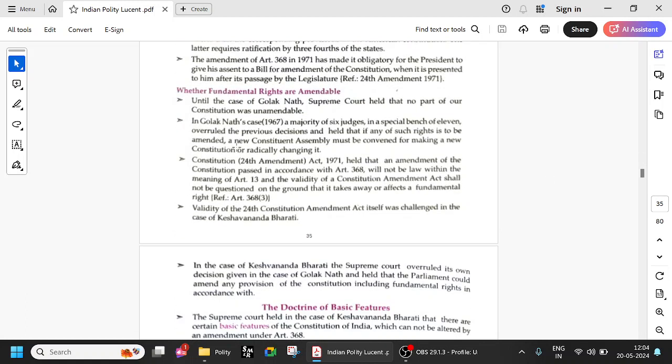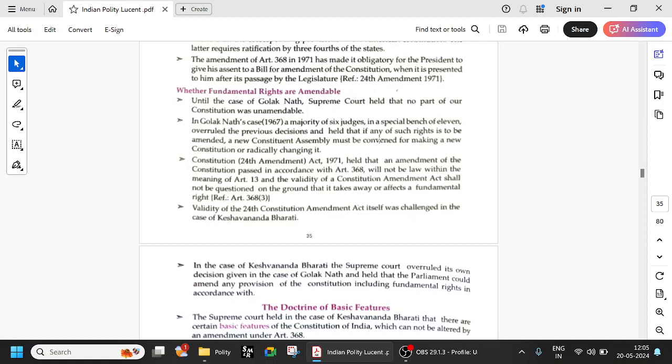So, whether fundamental rights are amendable. Until the case of Golaknath, the Supreme Court held that no part of our Constitution was unamendable. That means in the Minerva Mills case, which is the first case, in 1960, I guess, the Supreme Court said everything can be amended. But in Golaknath, 1967, they said you cannot.